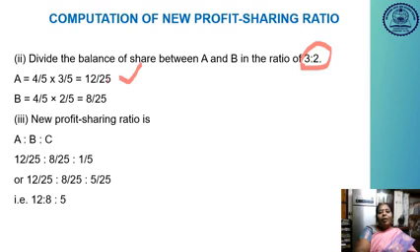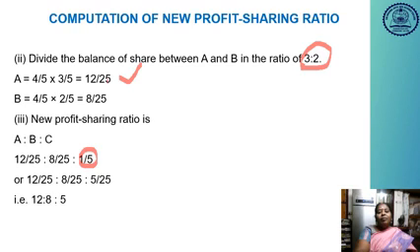Then B gets 4 by 5, the remaining part, into his old ratio 2 by 5. So 4 by 5 into 2 by 5 is 8 by 25. The new profit sharing ratio is A is to B is to C. So here 12 by 25, 8 by 25, and the new partner's share is 1 by 5. So all the denominators are 25, so his ratio also has to be converted into 25.